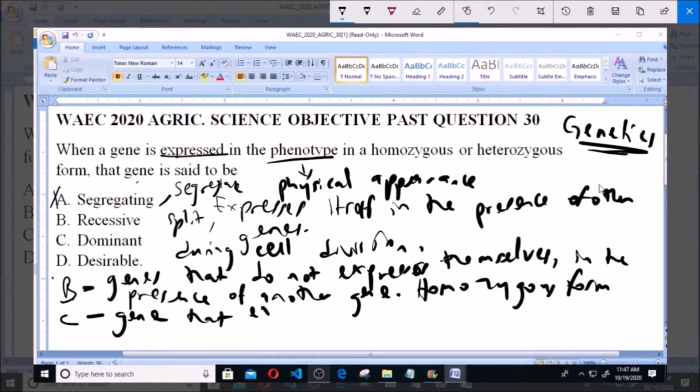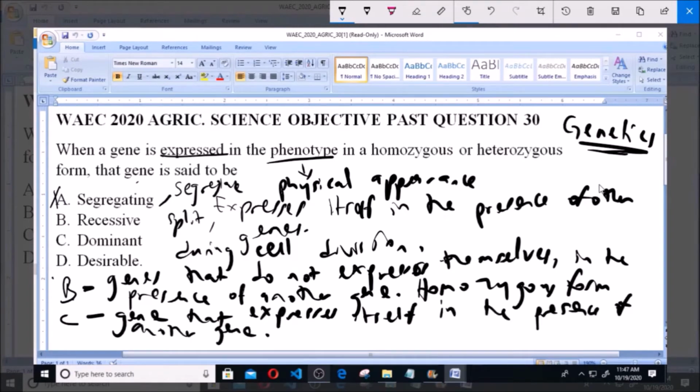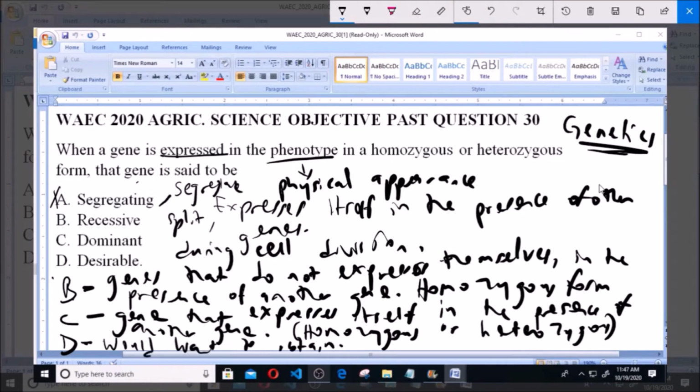Be it a gene that is the same as itself, that is, in homozygous form, or in the presence of a different gene, that is, heterozygous form, it always expresses itself. And then lastly, you have desirable gene, and basically a desirable gene is just any gene that you want to obtain as a result of reproduction.